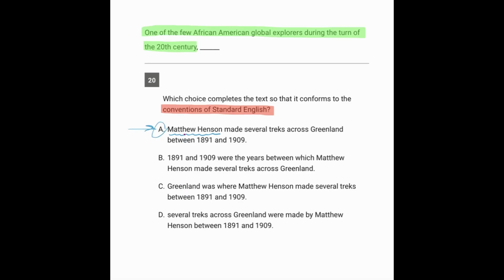But know that typically a decoy answer here would be something that would say, Matthew Henson's ideas were well known among a lot of people. In other words, if I said Matthew Henson's ideas, I am mentioning his name, but I'm not really talking about him. I'm talking about his ideas. So that would be a decoy answer that you would see typically in this situation, even though we don't see it on question 20. But the answer here is A.